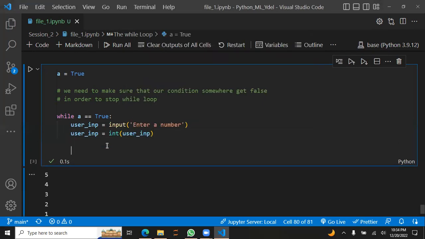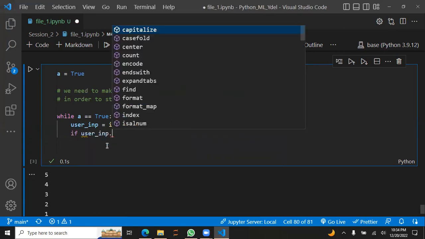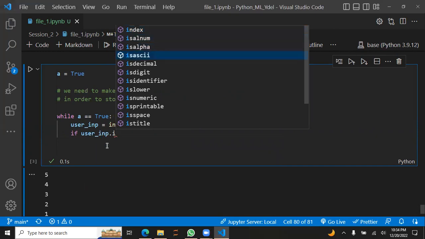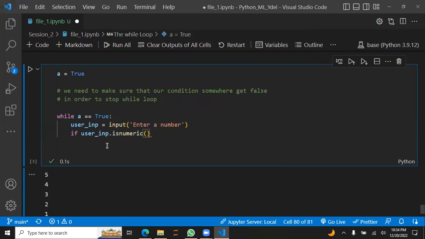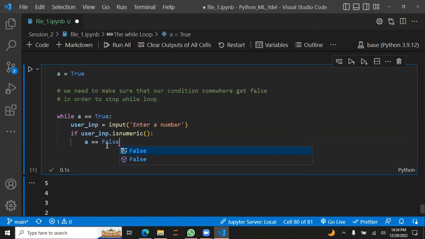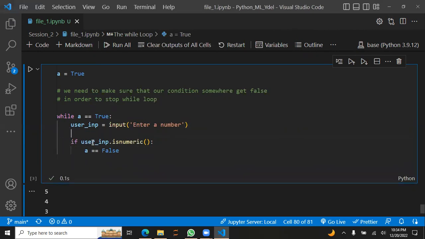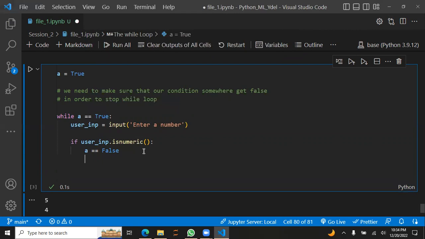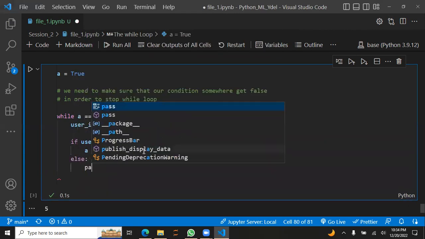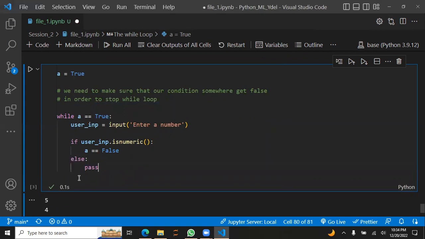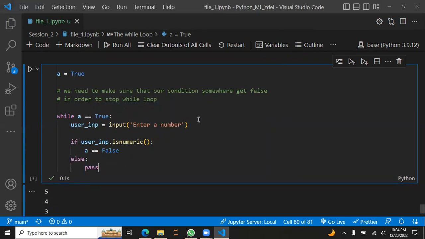And after, no, actually, we can use another thing. This will crash, and I don't want to use a try and except condition. If user input dot isnumeric, we can use that. If it is numeric, then go here and say a is equal to false. As soon as the user enters a number, it's going to stop this loop. Else we can just say pass. If the user does not enter a number, then pass, go up and again ask for a number.